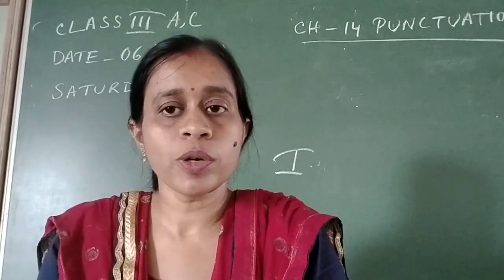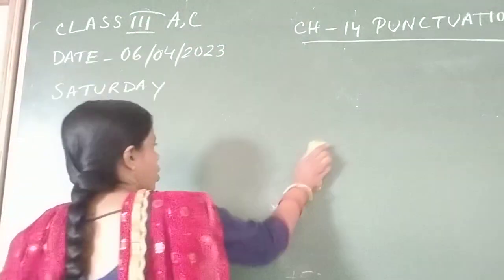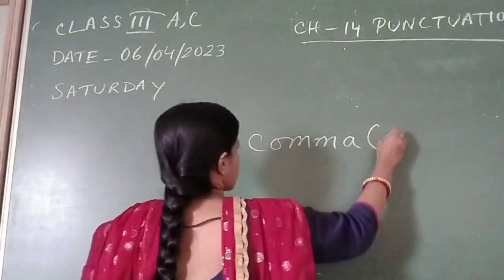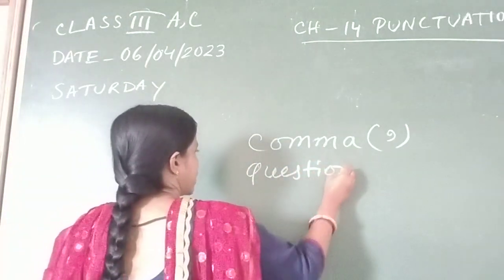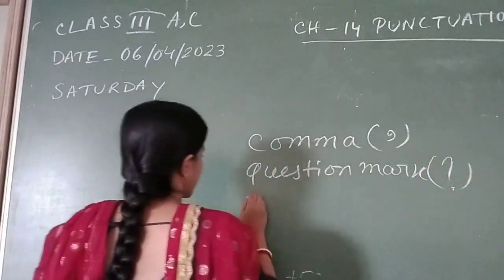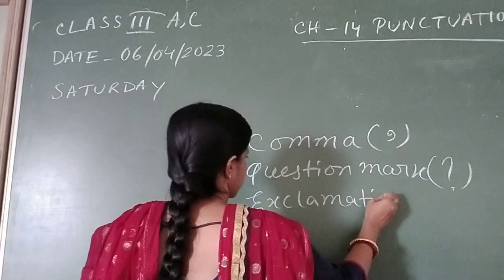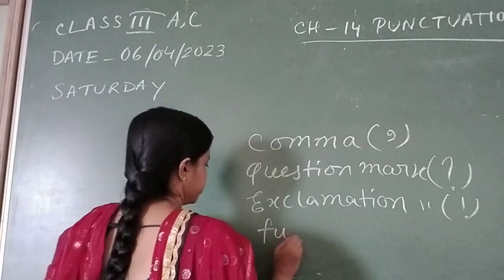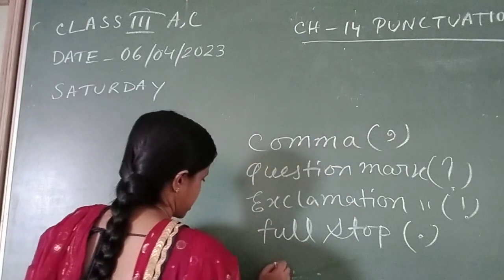Okay, so you have learned about various punctuation marks like comma, question mark, exclamation mark, full stop, and apostrophe.